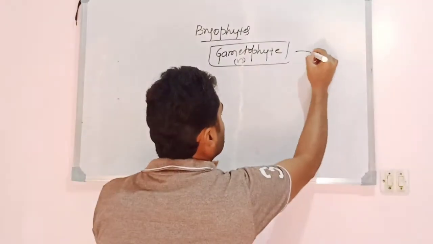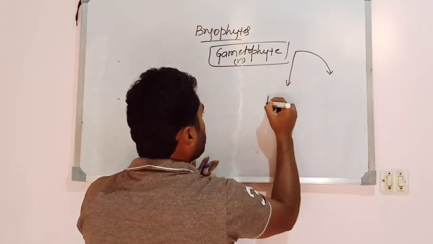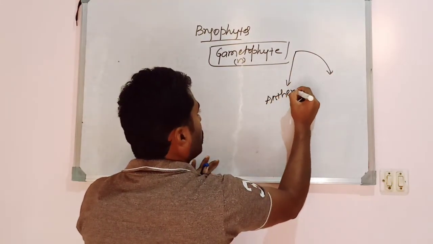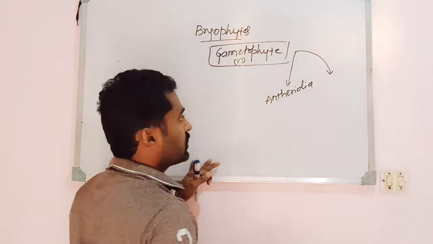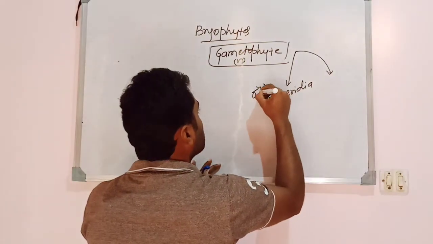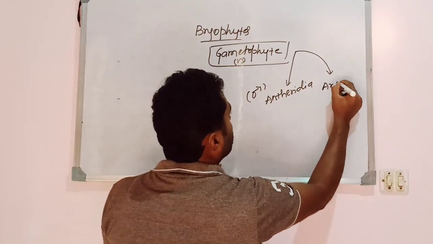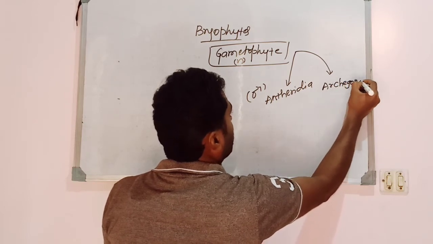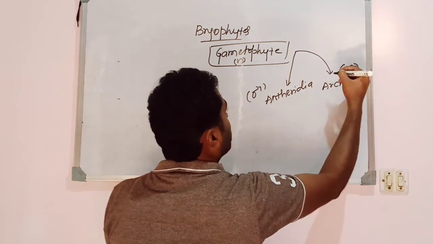The gametophytic plant body bears the sex organs: antheridia, the male sex organ, and archegonia, the female sex organ.